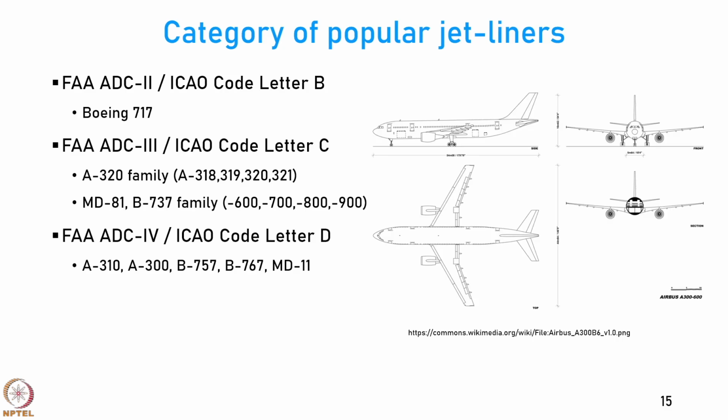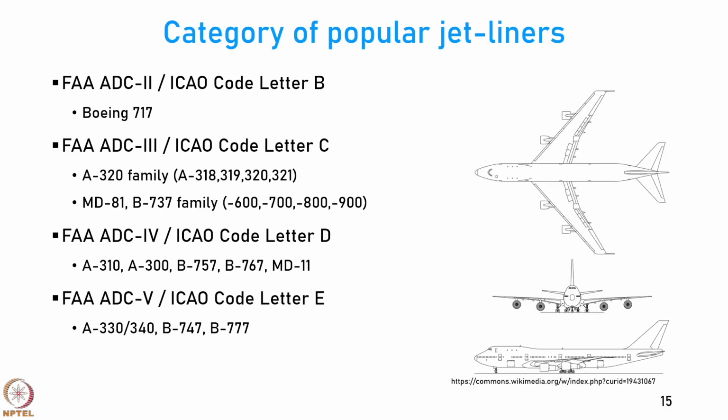Then you have mid-range or longer range aircraft like A310, A300, 757, 767 and MD-11. They come under code letter D or ADC or Aerodrome Design Code 4. And then you have aircraft like A330, A340, Boeing 747 and Boeing B777, very large aircraft. In Boeing 777, they have gone for folded wing tips to ensure that the aircraft remains within code letter E.